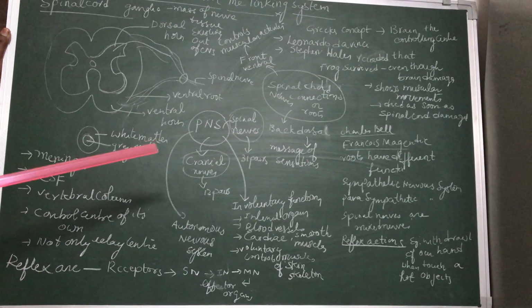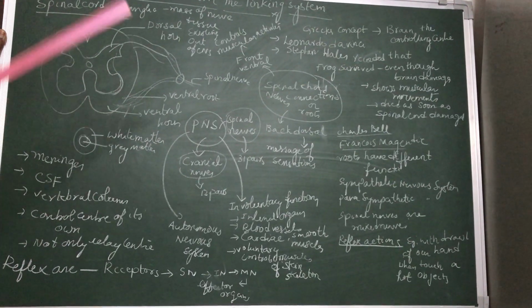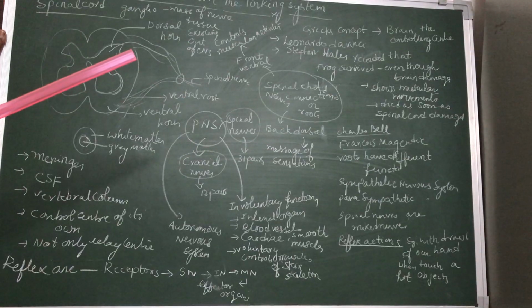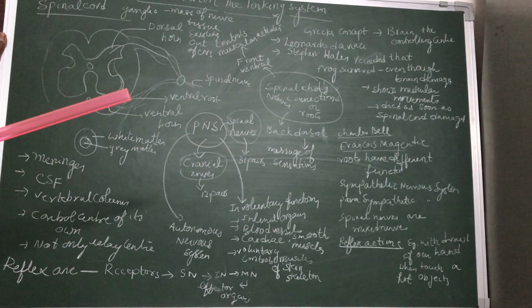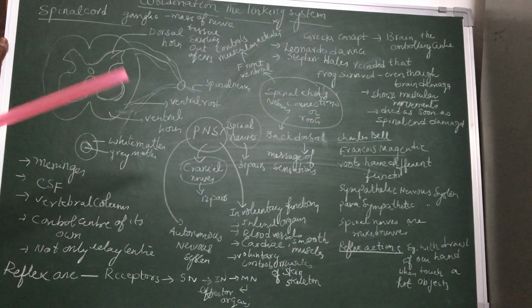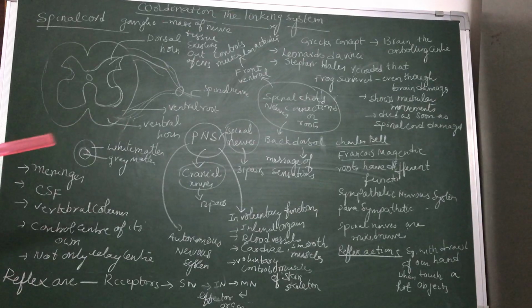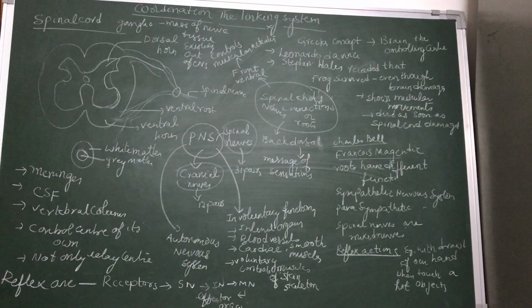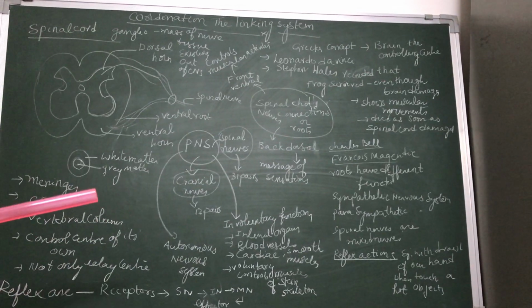Only the spinal cord executes the reflex actions. The best example: when you touch a hot object, you withdraw your hand. The withdrawal of our hand is a reflex action. This reflex action saves us from dangerous stimuli.